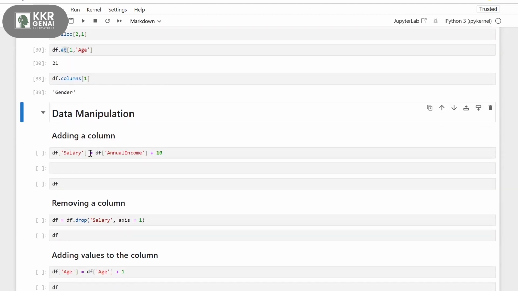So now we'll create a new column based on the old calculations. First, I have my data frame right before.